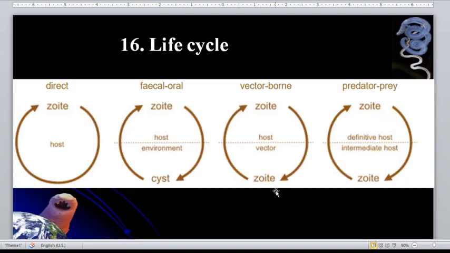Okay, so next slide. So we have the possible life cycles for protozoa. Again, there are 4 possible life cycles for the protozoan. First, we have the direct transmission.